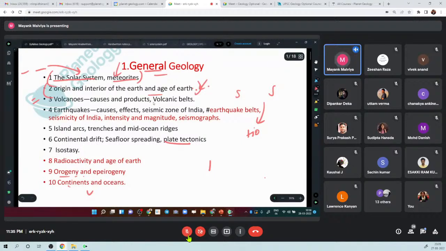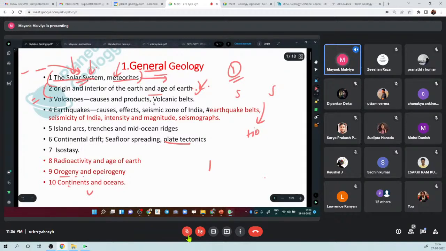So I want to tell you, there were some messages asking, sir, will you be telling us what is important in a particular unit? So this we'll do. We can analyze previous questions. What we can say is that from this topic, solar system, UPSC is not asking much. Solar system means the origin of the solar system and some other features of the solar system, which UPSC is not asking.